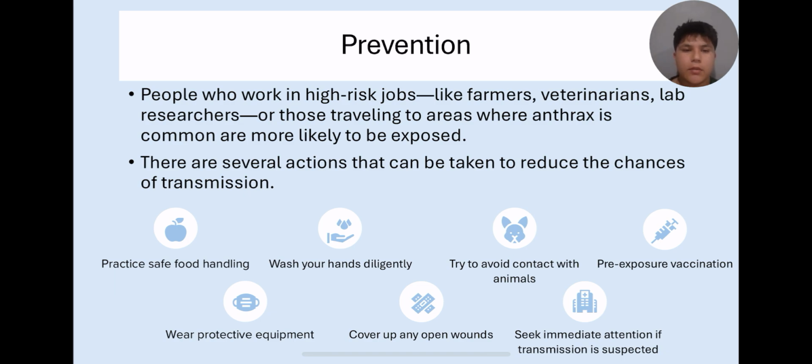Prevention of anthrax. People who work at high-risk jobs like farmers, veterinarians, lab researchers, or those traveling to areas where anthrax is common are more likely to be exposed. There are several different actions that you can take to reduce the chances of transmission. The first thing you can do is practice safe food handling. Make sure to wash any fruits or vegetables that you recently purchased, or to cook your food all the way through. Wash your hands diligently, especially if you are outside and making contact with things.